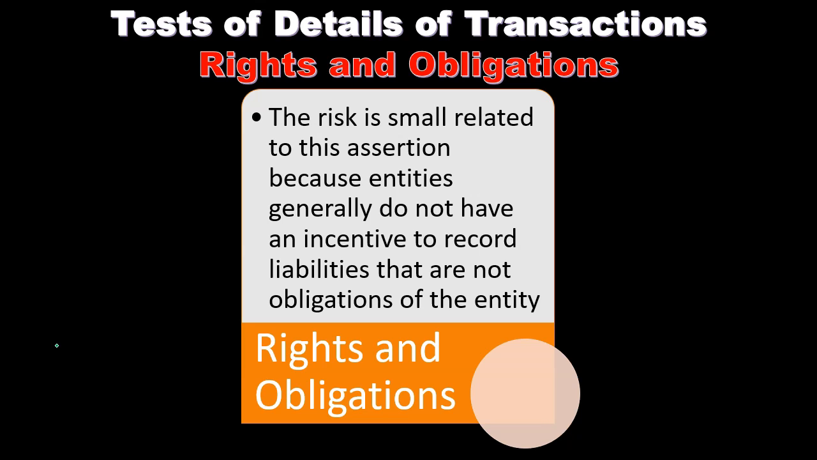The risk is small related to this assertion because entities generally do not have an incentive to record liabilities that are not obligations of the entity. So usually when we're considering the rights and obligations with regards to liabilities, again, the assertion, normally the company wouldn't try to look worse most of the time, and therefore it's not an assertion that's as high of a priority with regards to liabilities typically.